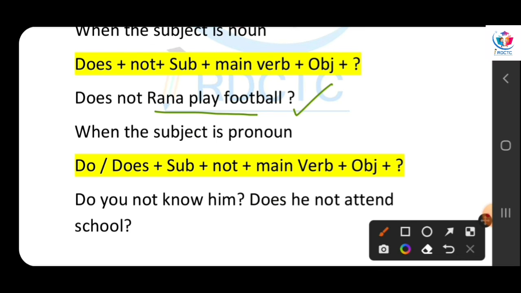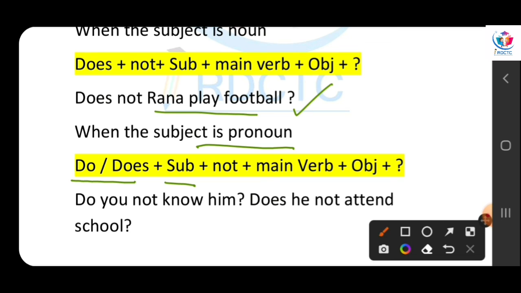Next, when the subject is a pronoun, then we have to put do or does according to the subject, because when I, we, they, you are present in the sentence, we use do. And when he, she, it are present in the sentence, we use does.